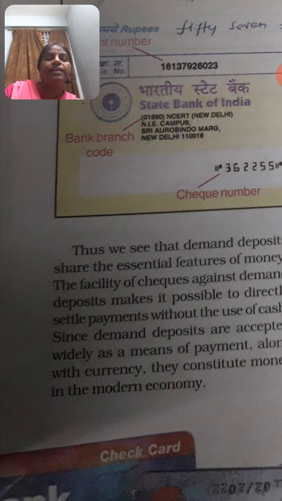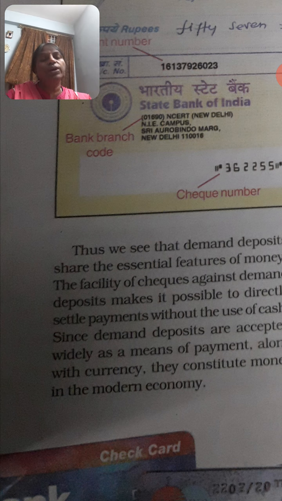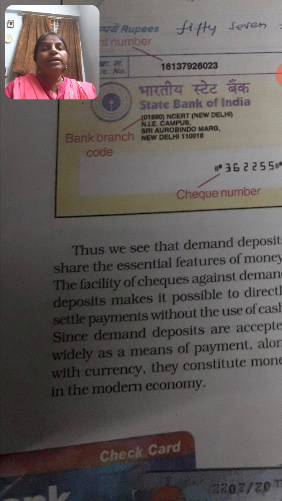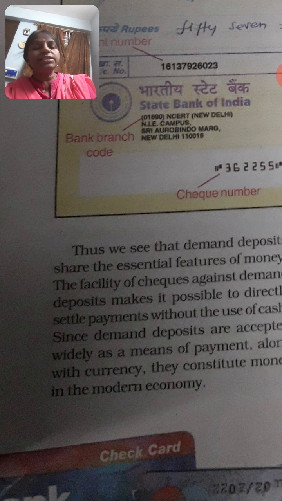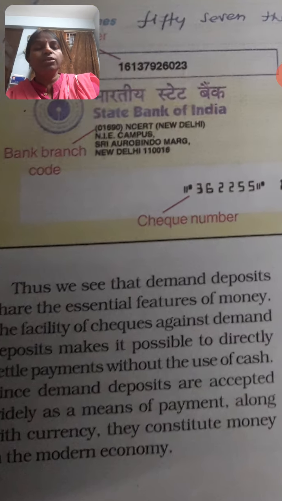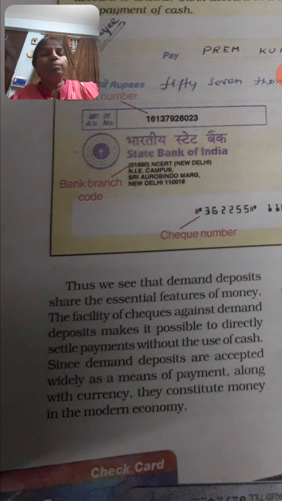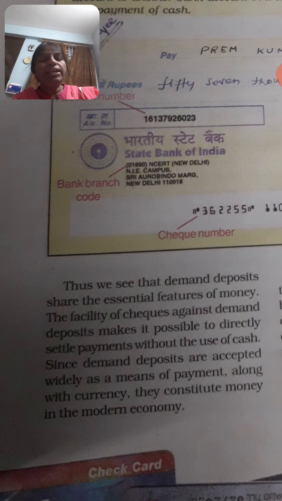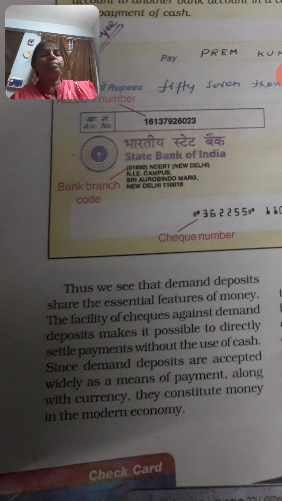Thus we see that demand deposits share the essential features of money. Money can be stored, money can be used as a medium of exchange, and money has a value, meaning it is a measure of value. Through money we can value the product that we are taking. So the facility of checks against demand deposits makes it possible to directly settle payments without the use of cash.